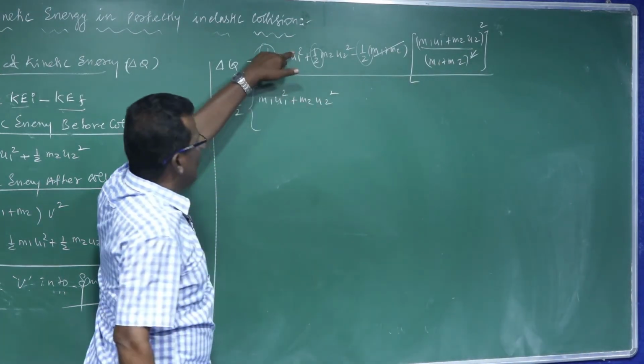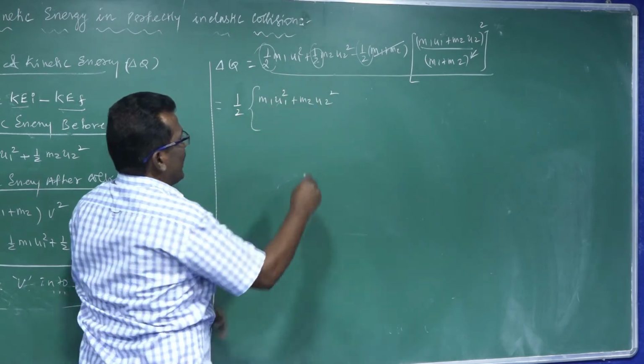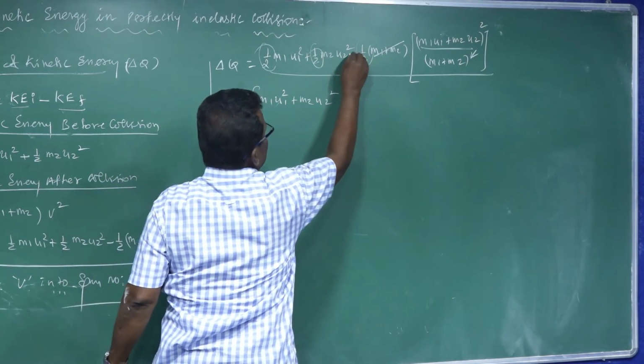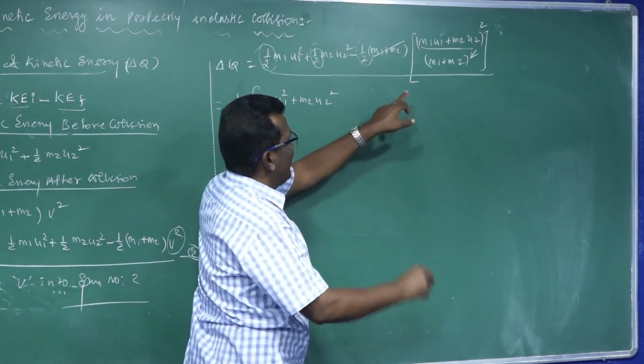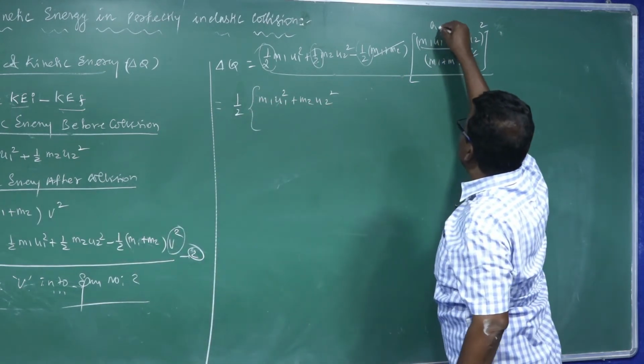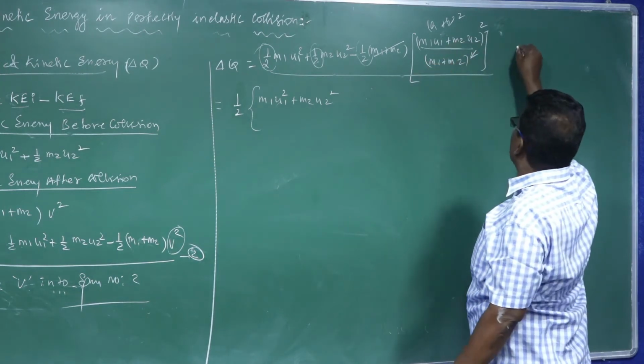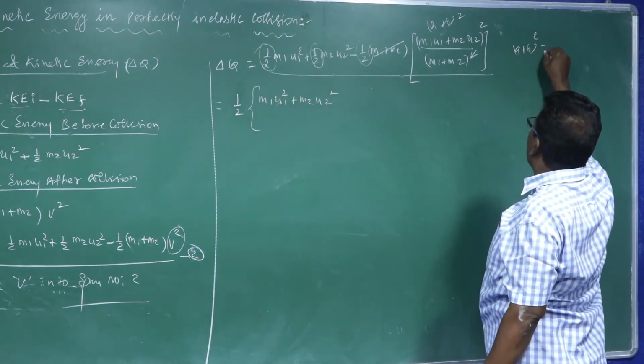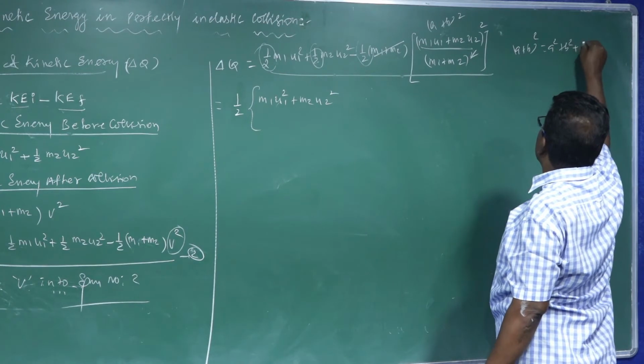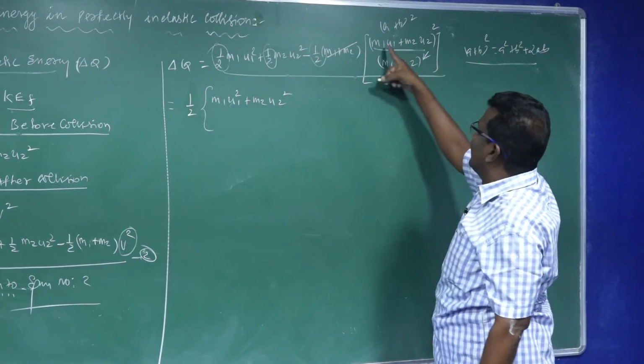So m1 u1 square plus m2 u2 square minus this term, which is in the form of a plus b whole square. a plus b the whole square is equal to a square plus b square plus 2ab.